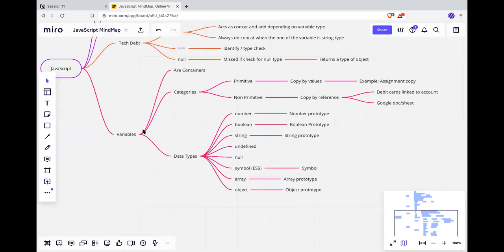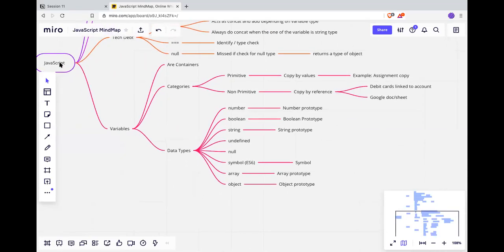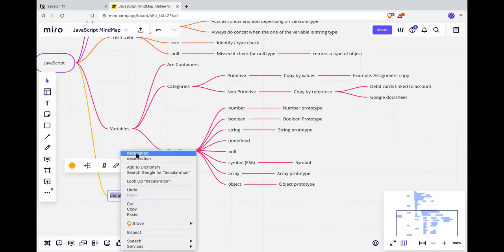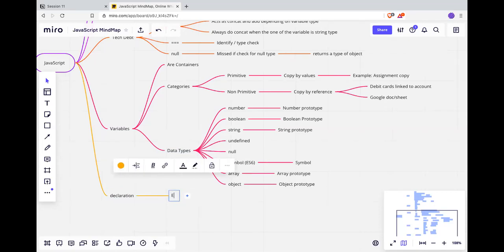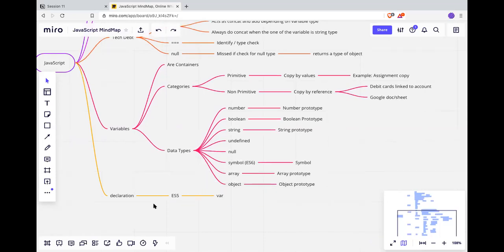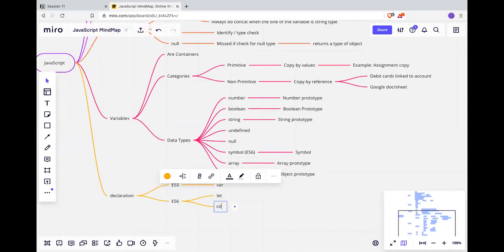And what else? Okay. Initialize. So basically, declaration. In ES5 we have the var keyword, right? In ES6 we have let and const.